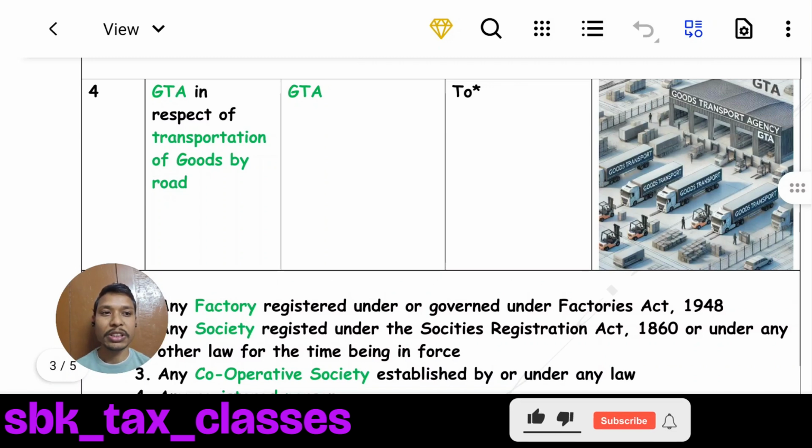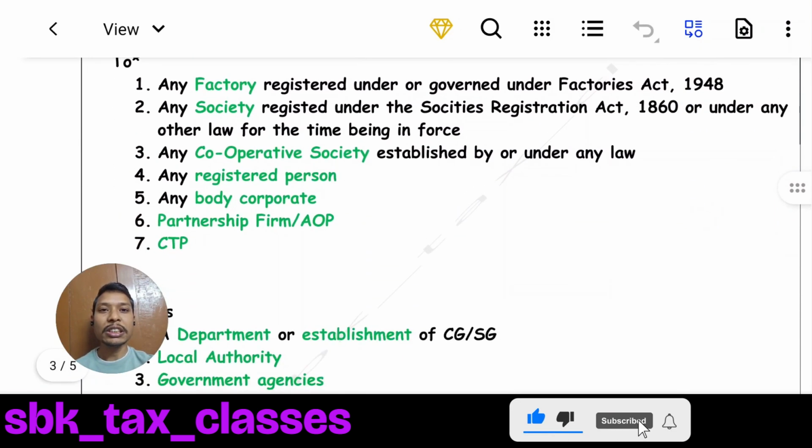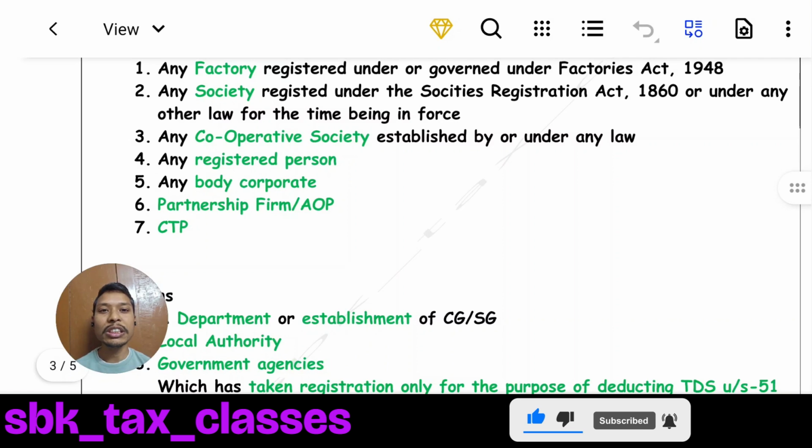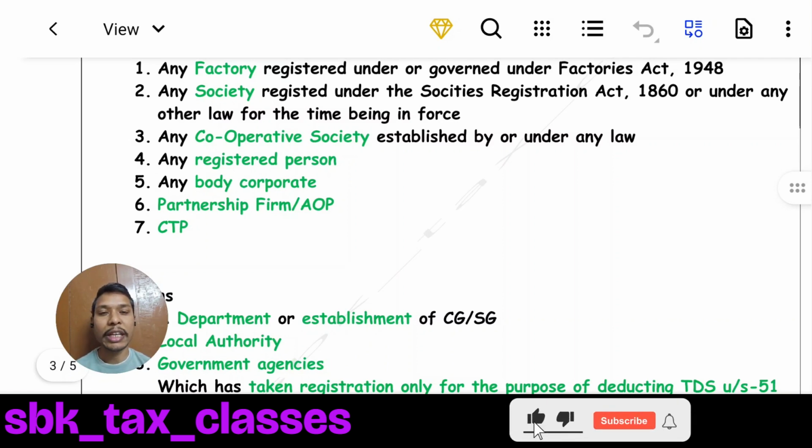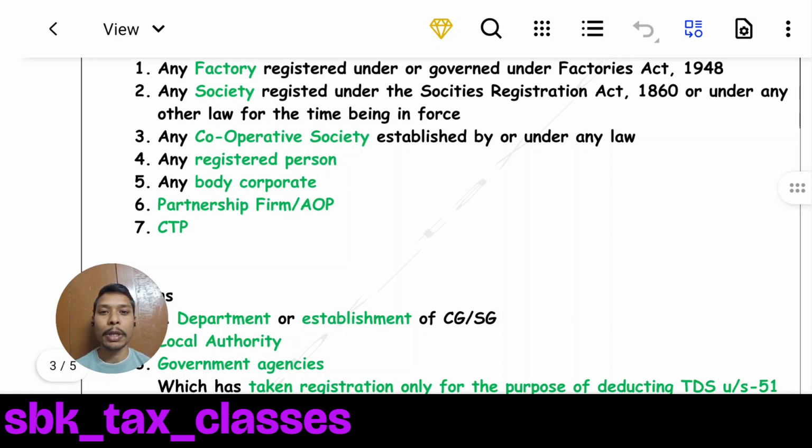Who is specified person? If the person is falling under any of these 7 categories, then he will be considered as specified person. What are those categories? First one is any factory, second one is any society, third one is any cooperative society, fourth one is any registered person, fifth one is any body corporate, sixth one is partnership firm or AOP, seventh one is any registered casual taxable person. If the recipient falls under any of these 7 categories, then reverse charge mechanism will be applicable.